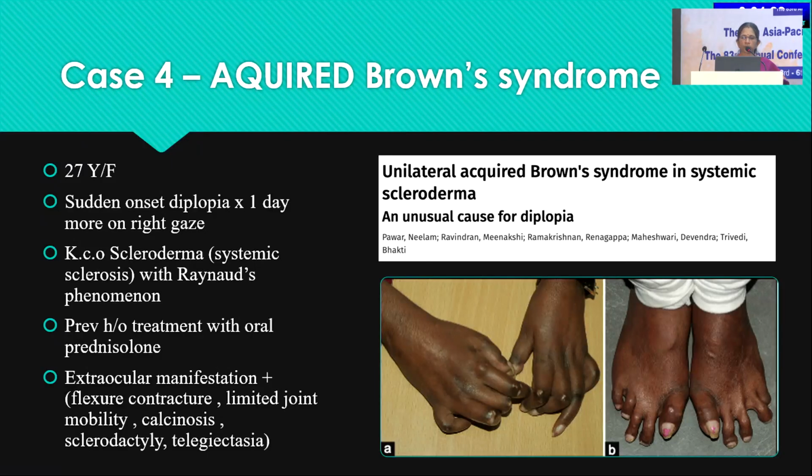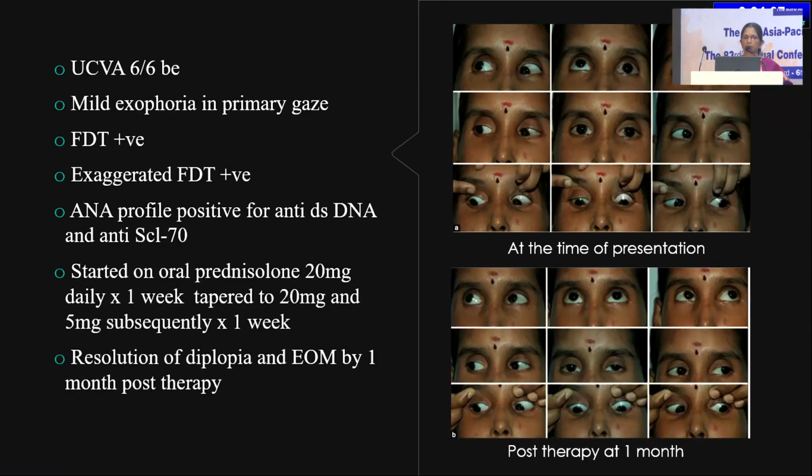This turned out to be a scleroderma, with Raynaud's phenomenon, a young girl, and I still remember the case, previously treated with oral prednisolone. So she had flexion contractures, all that. And with this particular case, there was a mild exophoria, FDT was positive, and ANA profile was also positive.